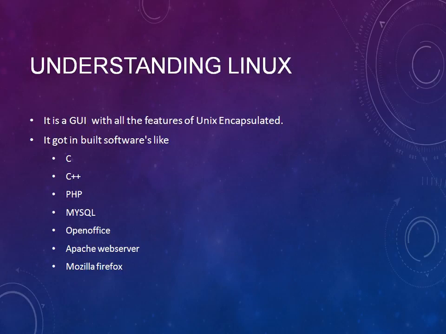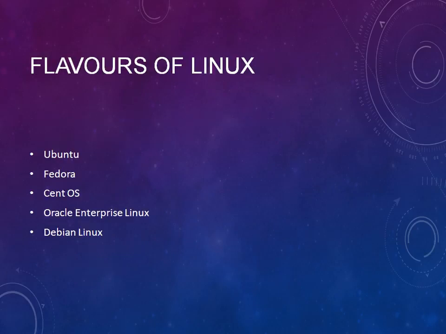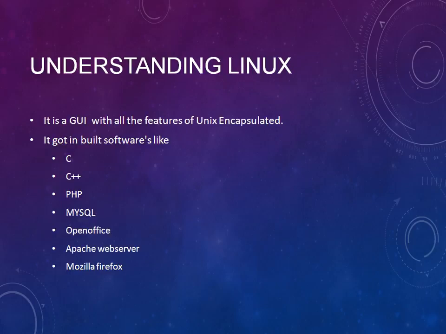As I said, in a Unix environment or in the Linux environment, we can install several software, right? So when I talk about Linux, it has inbuilt software like C, C++, PHP, MySQL, OpenOffice, Apache Web Server, Mozilla Firefox. All these are inbuilt and available in the GUI version of Linux. Let's take an example of Red Hat. All the software is readily available.